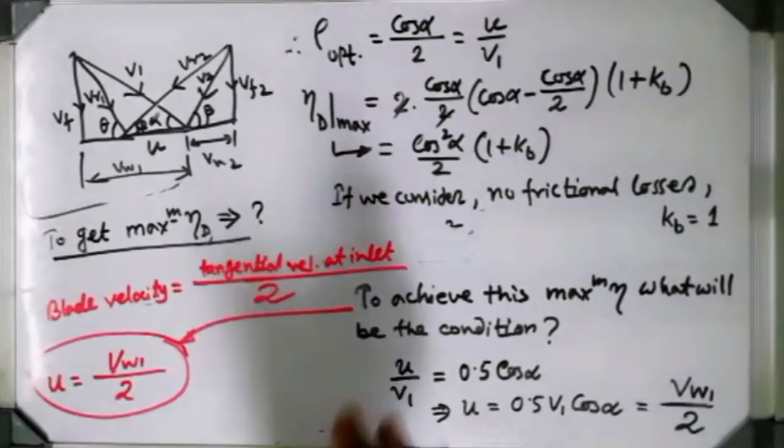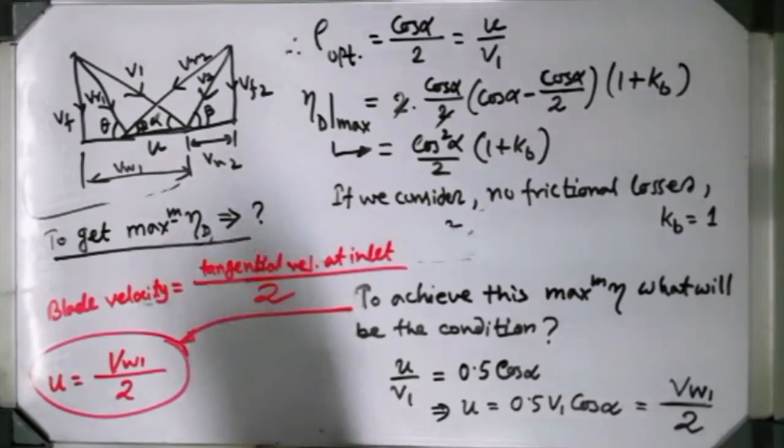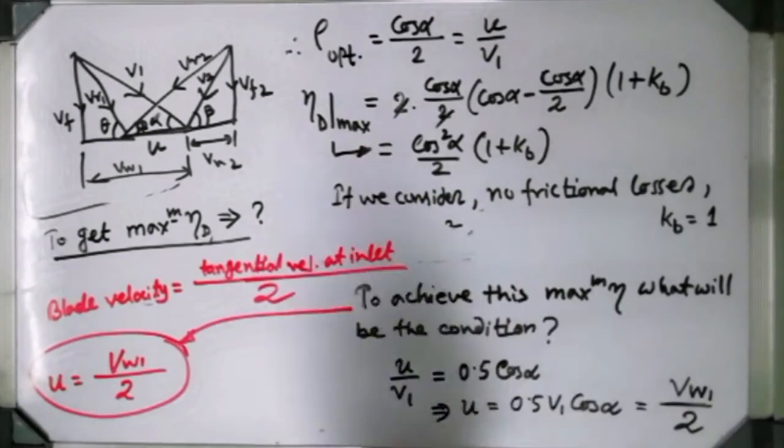That is the condition we have to achieve if you want to get maximum efficiency.